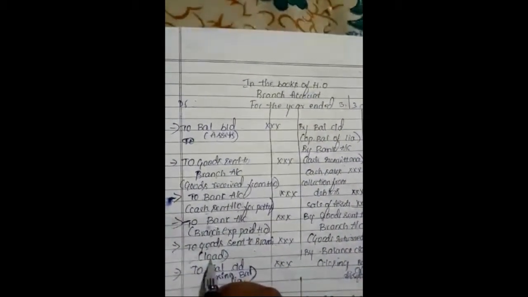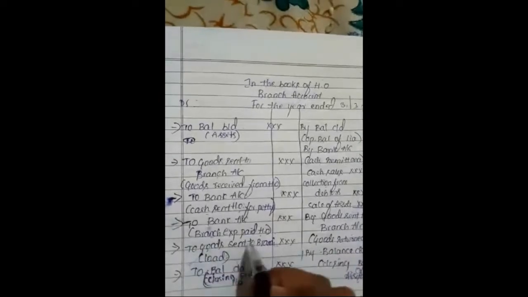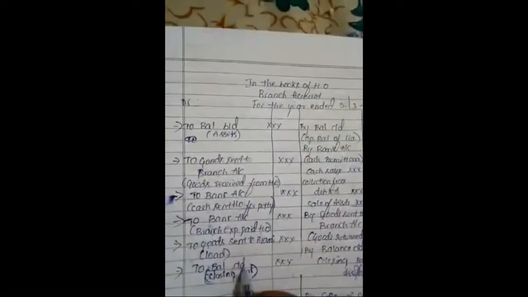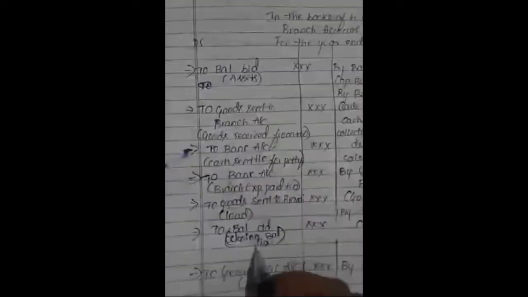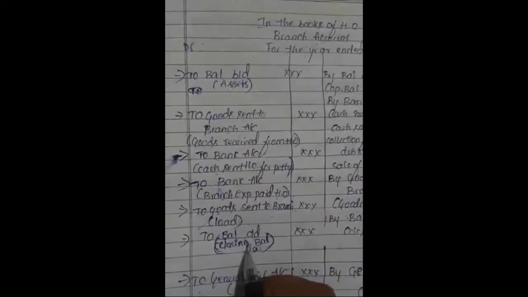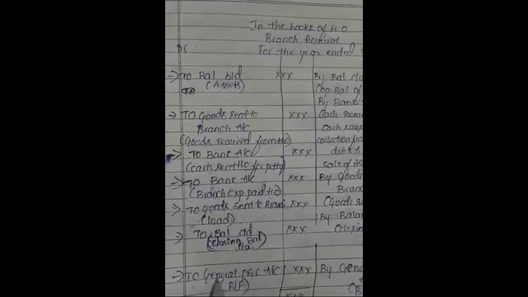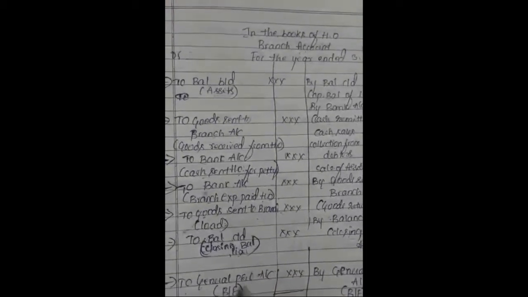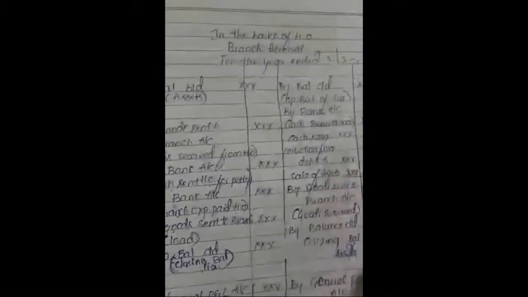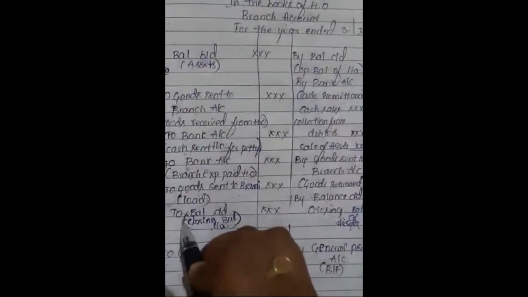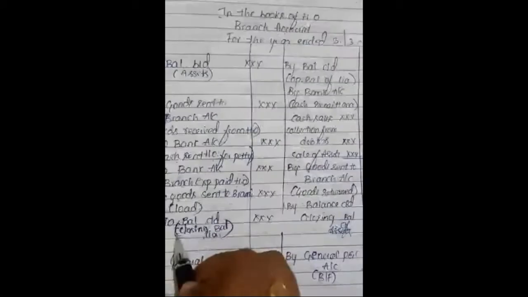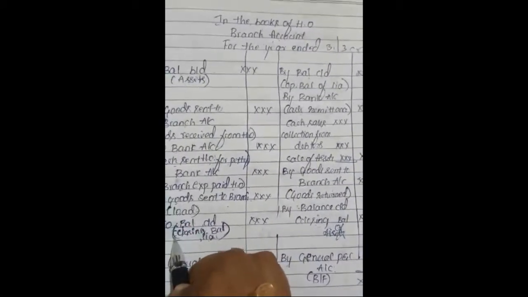any returned goods, if they are given by the branch to the head office, that will be debited. To balance carried down, the closing balance of liability, that will be debited. Any difference figure will go to general P&L account, that is a balancing figure. By balance carried down, the opening balance of liability will be credited, the closing balance of liability will be debited.